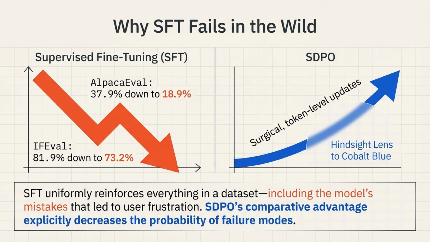So, why does SFT fail in the wild where SDPO succeeds? SFT uniformly reinforces everything in a dataset, which includes the exact mistakes that led to the user's frustration in the first place. SDPO, on the other hand, makes surgical, token-level updates. Its comparative advantage explicitly decreases the probability of failure modes, sending performance steadily upward.